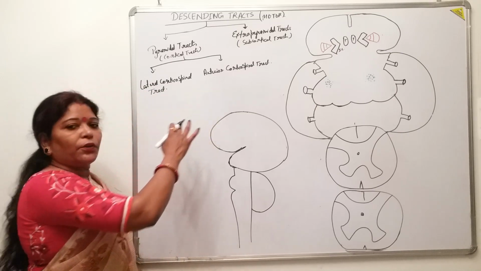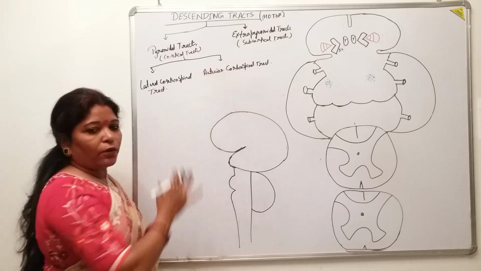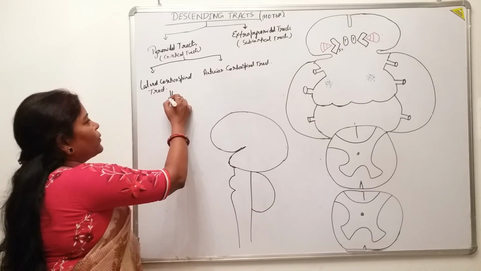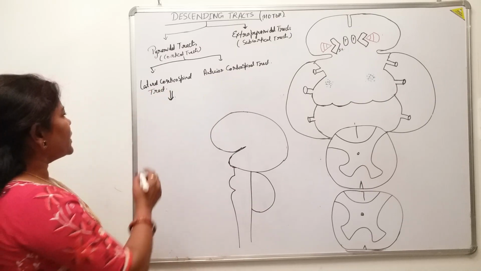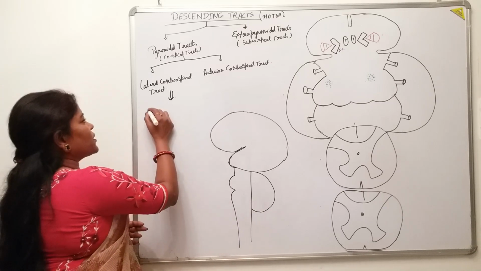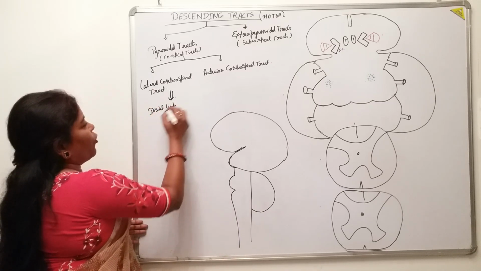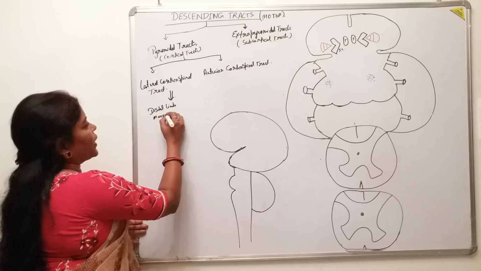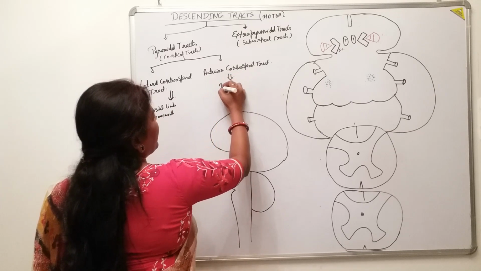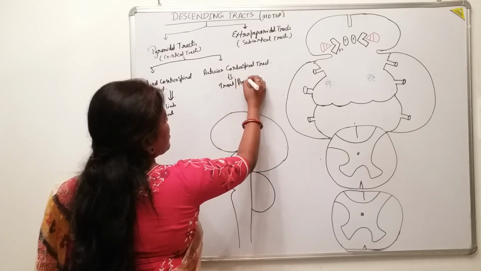This lateral corticospinal tract is related with the movement of the distal part of the limbs, distal limb movement. And the anterior part is related with the trunk or the axial movement.